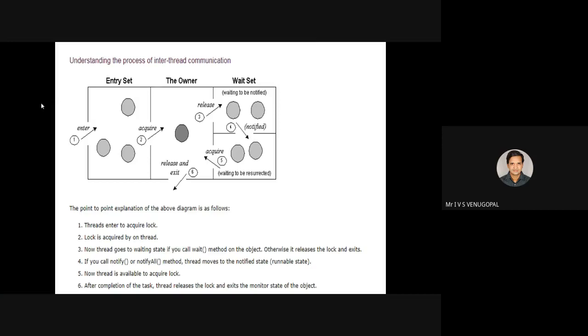See, this is the concept explained via a diagram. Threads enter to acquire a lock. The lock is acquired by one thread.